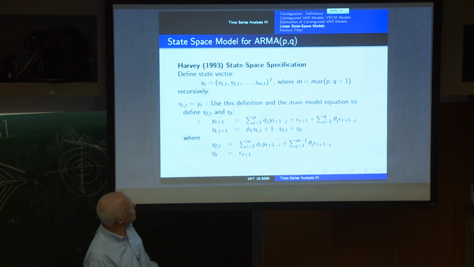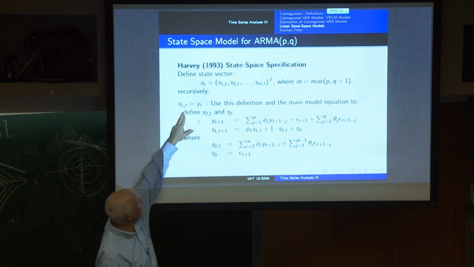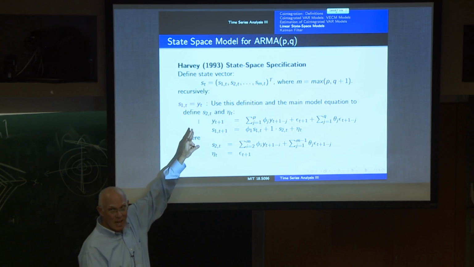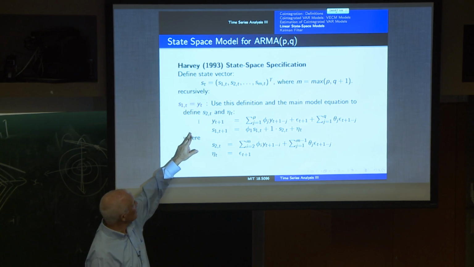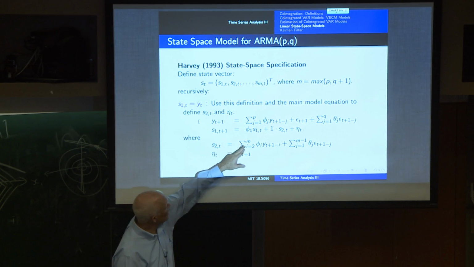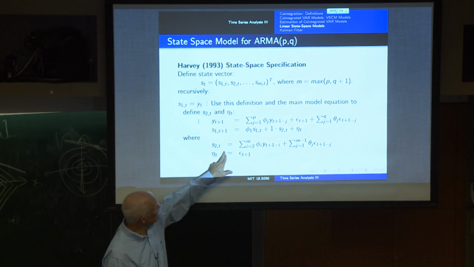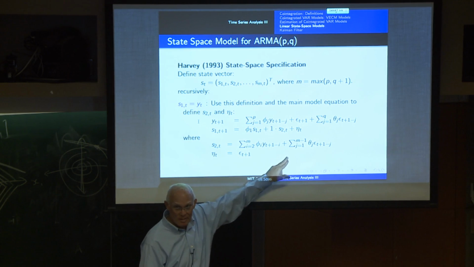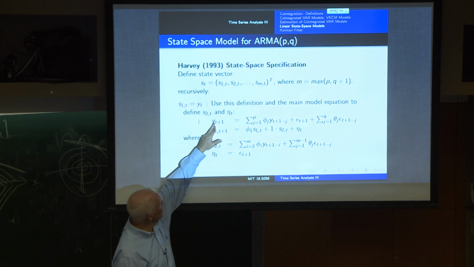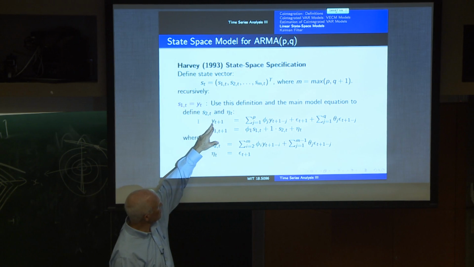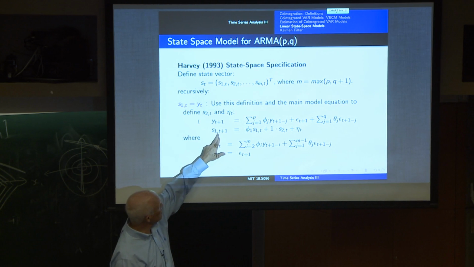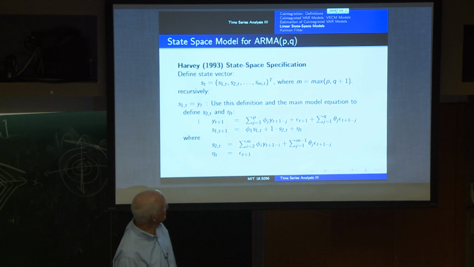So by choosing the first state to be the observation value at that time, we can then solve for the second state, which is given by this expression, just by rewriting our model equation in terms of S_1t, S_2t, and a_t.